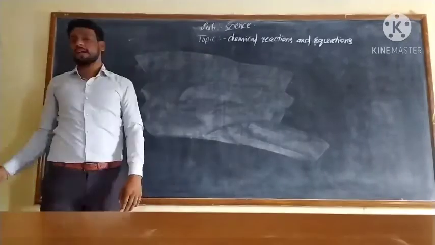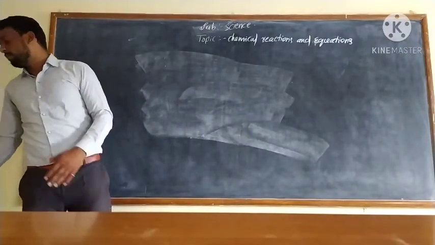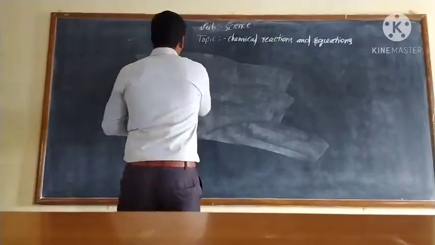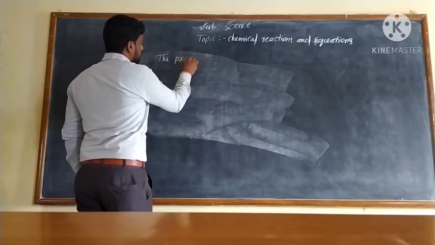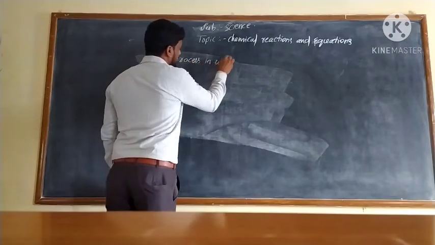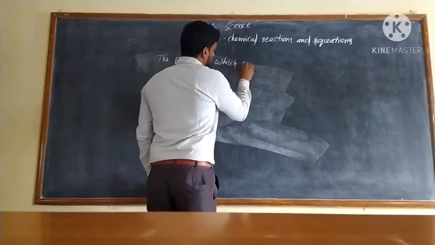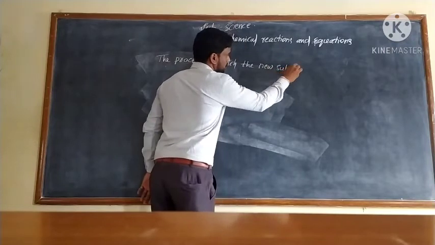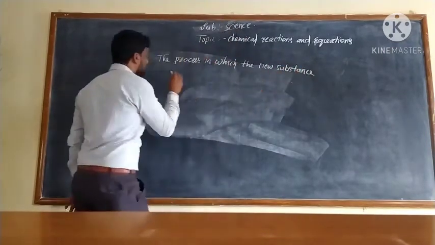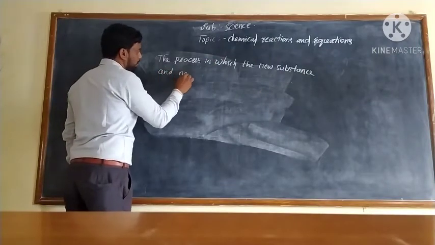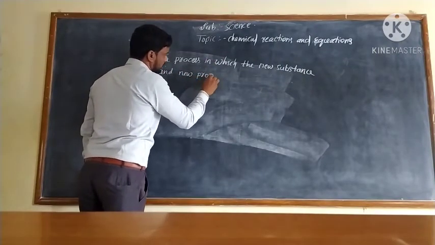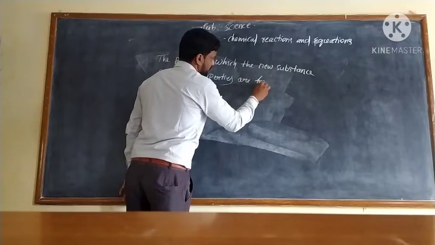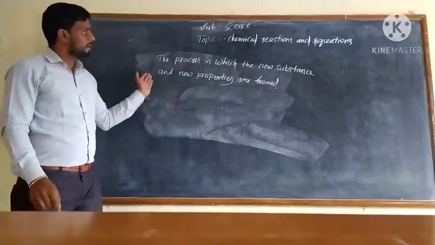Do you know what a chemical reaction is? A chemical reaction is a process in which a new substance with new properties is formed.